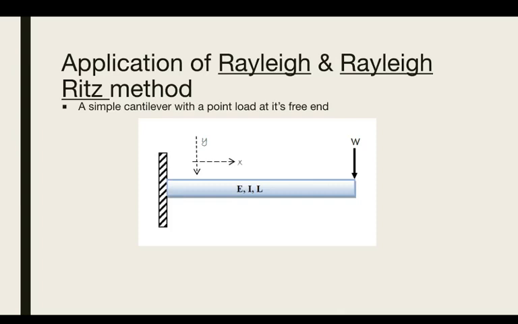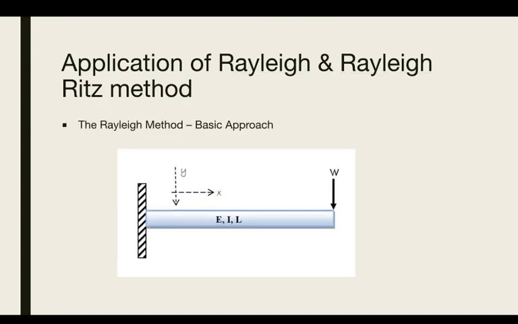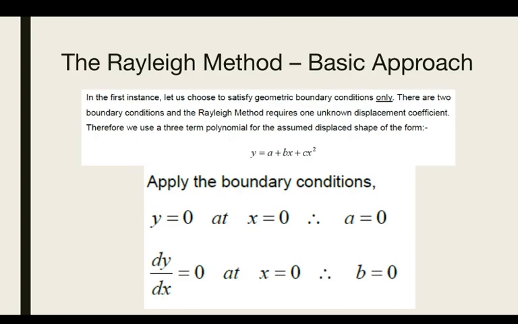So there will be no displacement in the y direction at the fixed end. So you can write it as y equals 0 at x equals 0. Therefore, after substituting y equals 0 and x equals 0, you will get a equal to 0.